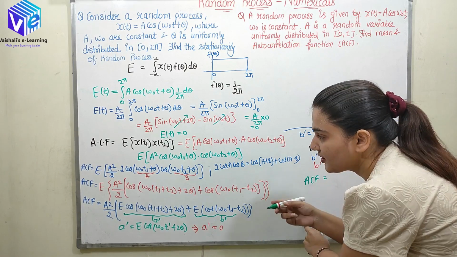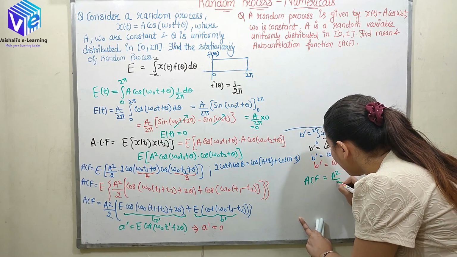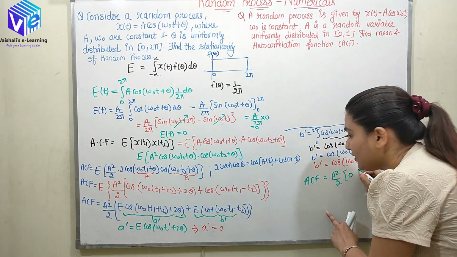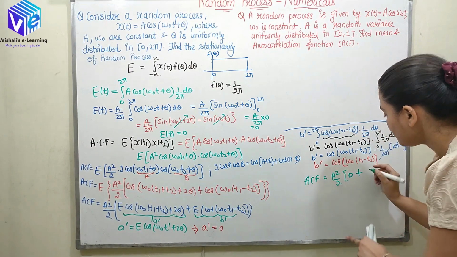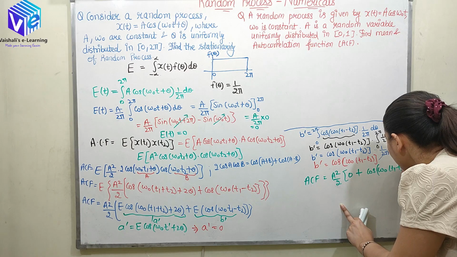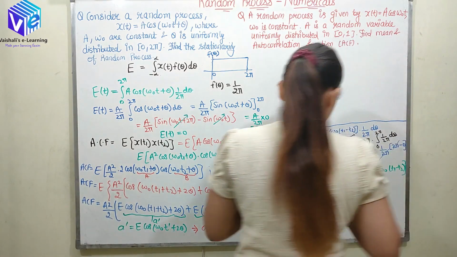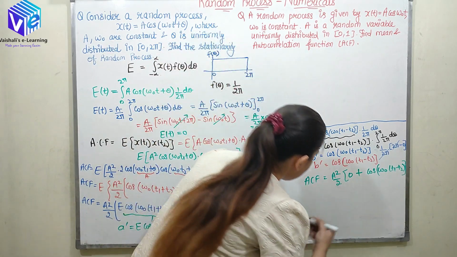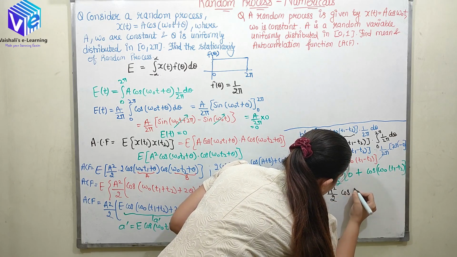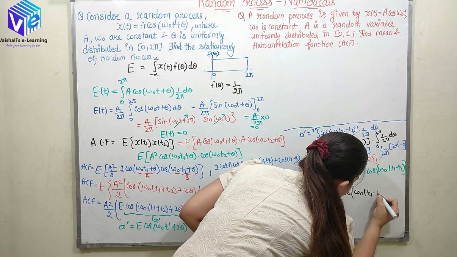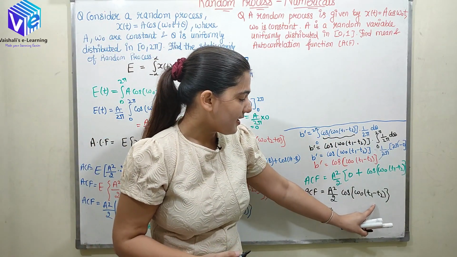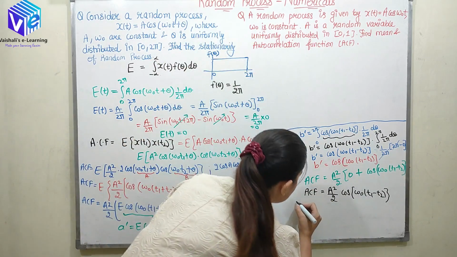So the autocorrelation function would be given as a square upon 2, times a dash which is 0, plus b dash which is cos of omega naught t1 minus t2. Now if I simplify it and write it down, it would be equal to a square upon 2 cos of omega naught t1 minus t2. So I can say the autocorrelation function is a function of t1 minus t2 only.